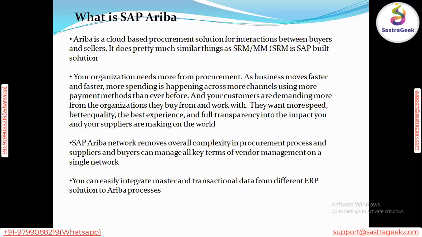Overall, we can say Ariba is a completely on-demand procurement solution, and it provides features for procurement activity to support their business. If you take an example from the procurement point of view, whatever activity a customer requires to initiate procurement, right?